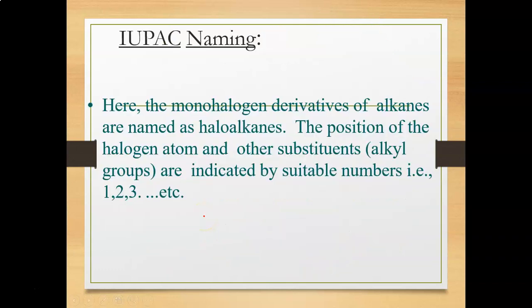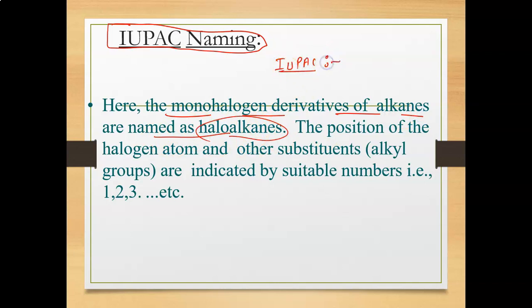In the IUPAC naming that we have already done in our class, the monohalogen derivatives of alkanes are named as haloalkanes. For the IUPAC naming, you just have to remember that word haloalkane.